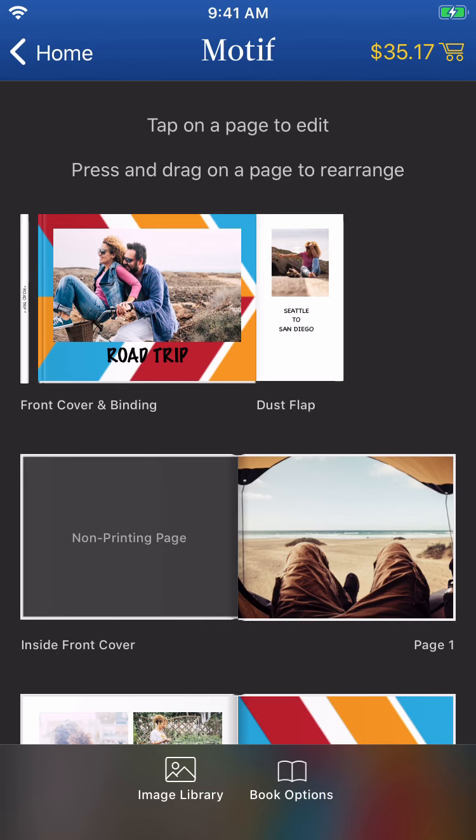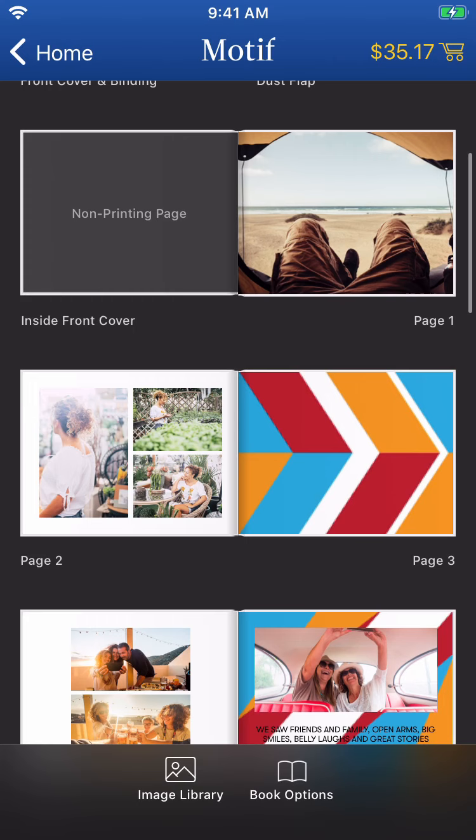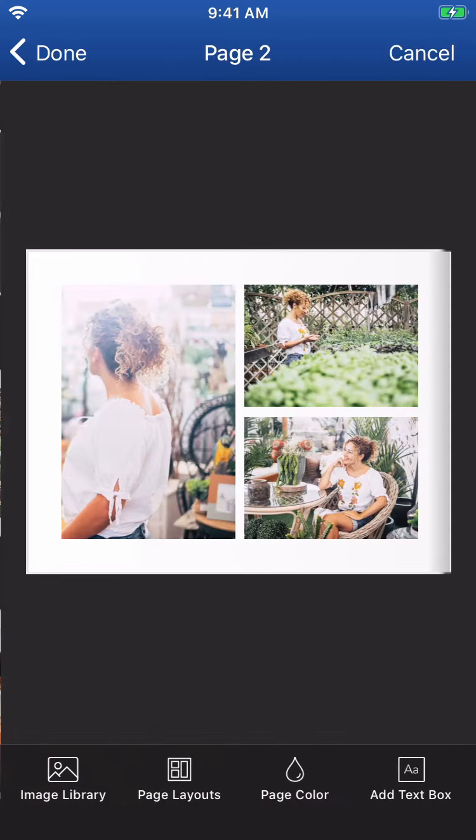Let's look at the elements that compose your book's style. To add additional styling to one or multiple pages of your project, tap any page to enter the Edit Page view. You'll see options for page layouts, page color, and add text box at the bottom of the page.